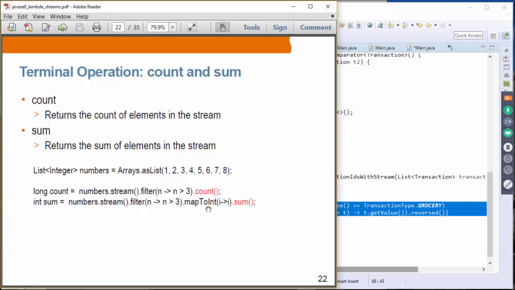And here we are going to sum. In order to sum, you have to actually create the integer stream. So that's the reason we have to have mapToInt, and then we create the integer stream. So this will add 4 plus 5 plus 6 plus 7 plus 8. That is sum, a final operation or terminal operation.